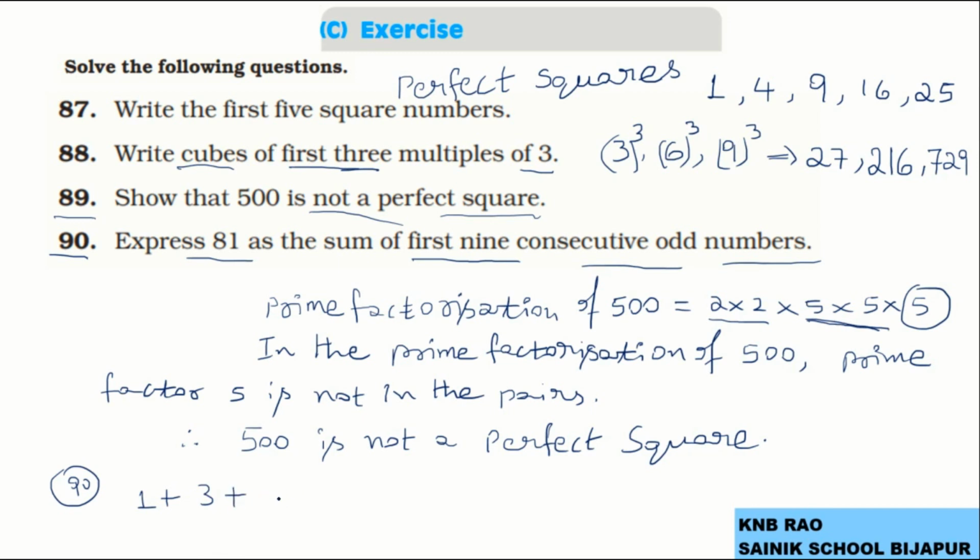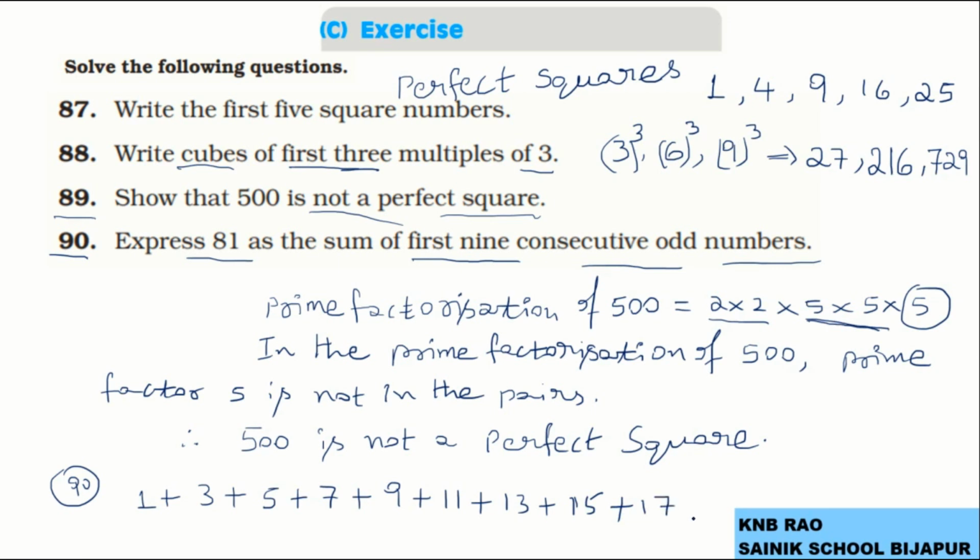So 1 onwards, first 9 odd numbers will be 1, 3, 5, 7, 9, 11, 13, 15 and 17.